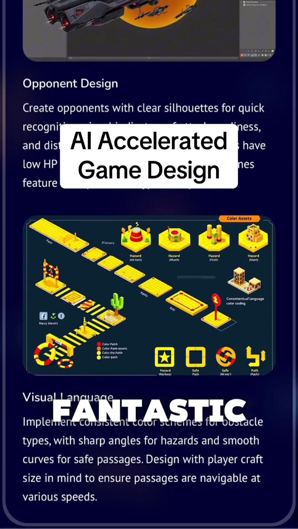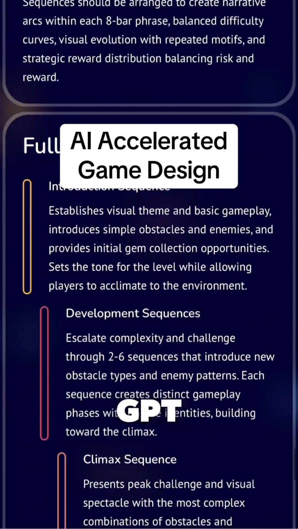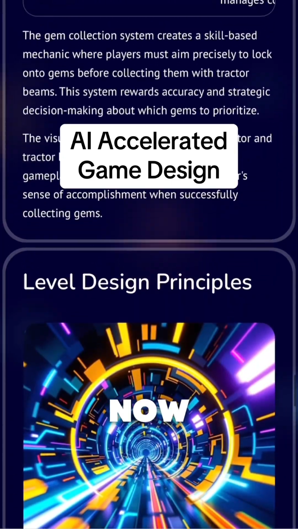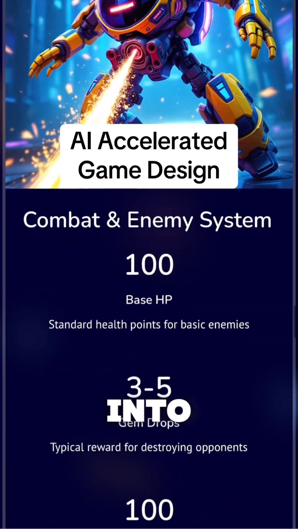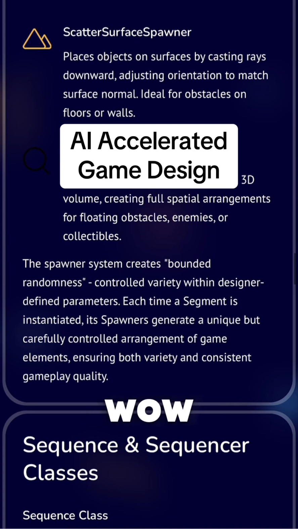This is fantastic. And I did this through having a conversation with ChatGPT and generating this using gamma.app. Now, to be fair, there's many, many years of design that went into this years ago, so there was already something to talk about. But wow, this is great. I encourage you to try this in your own workflow.